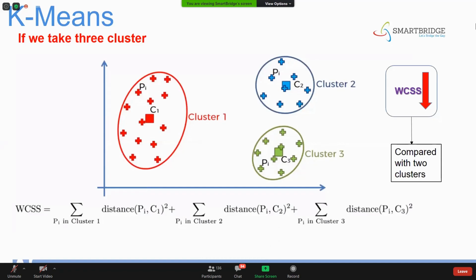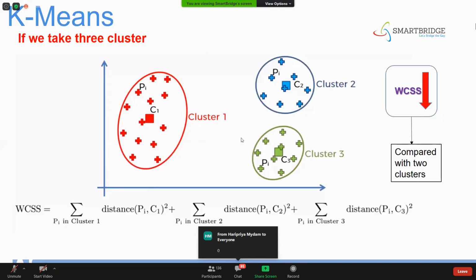What will the WCSS value be? It will be 0, because if you see here, this is one cluster, the point is the same, the cluster is also the same, the centroid is also the same. What will the distance be? 0. So when you calculate the WCSS value for 48 clusters, you'll also get 0.